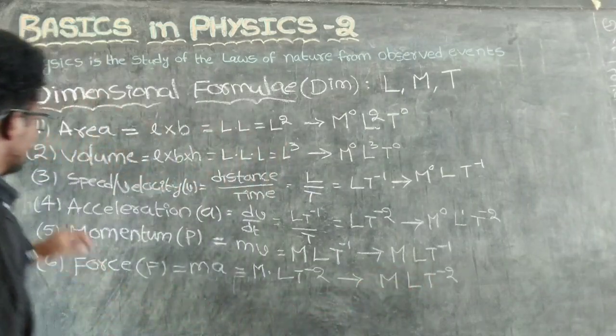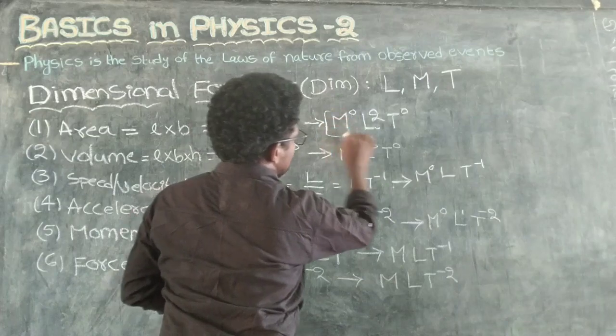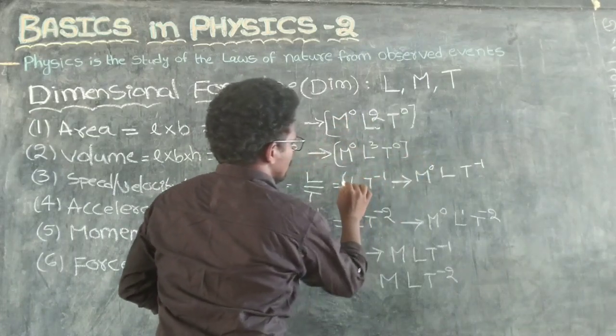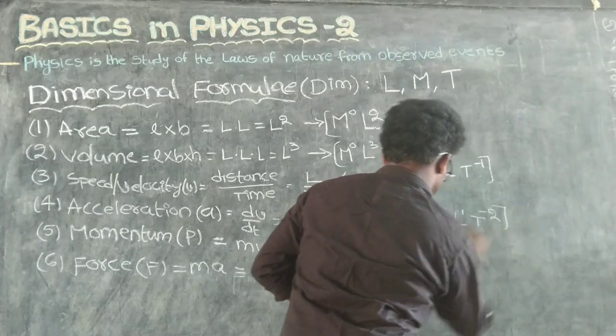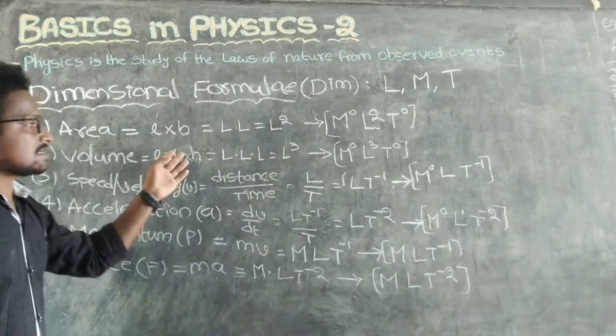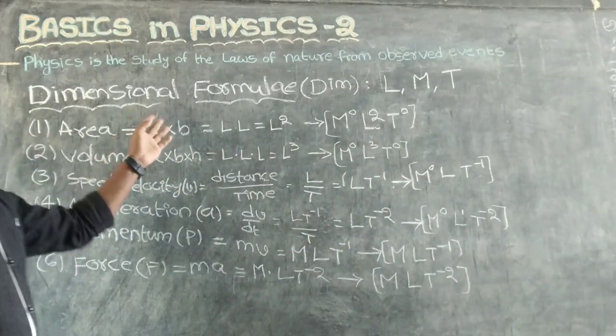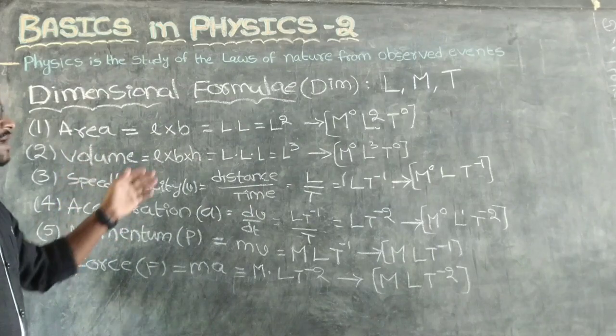So these are all the dimensional formulas. Some other dimensional formulas are also there, but I am mainly focusing on these six.